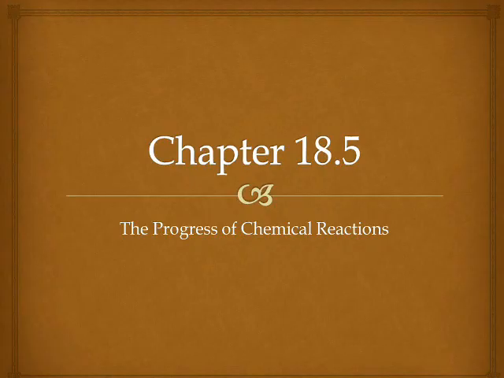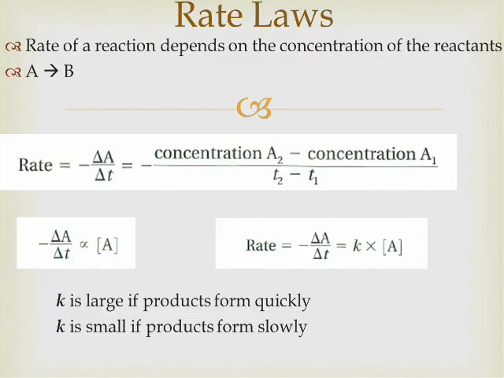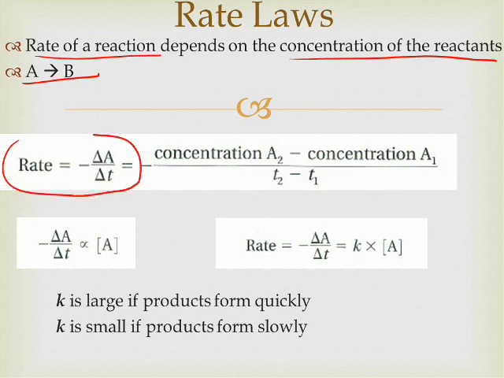Chapter 18.5, the progress of chemical reactions, is a very quick section. Rate laws. The rate of a reaction will depend on the concentration of reactants. So let's say A goes to B. The rate, or how quick it is, how fast A changes to B, is the concentration of A2 minus the concentration of A1 over the total time. Now that is proportional to the concentration of A.